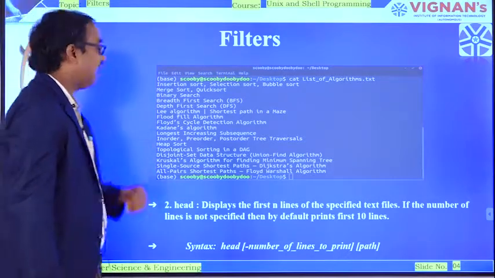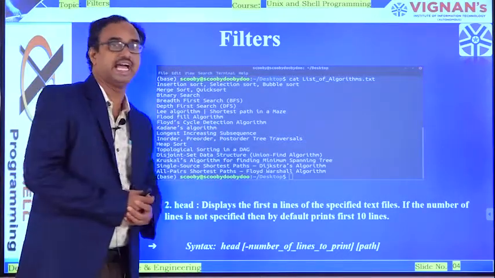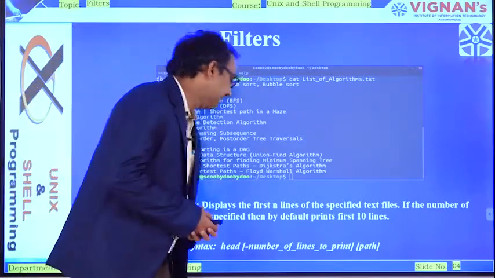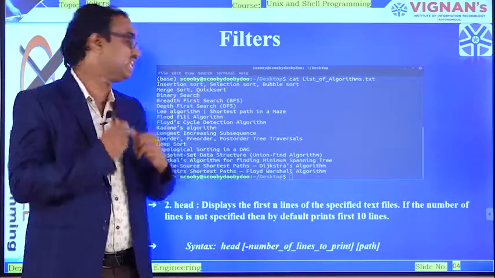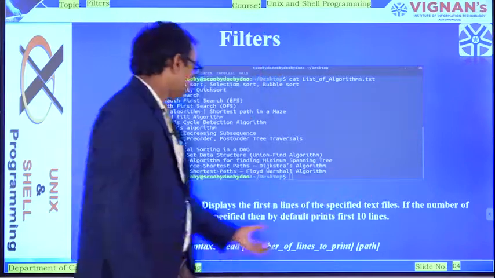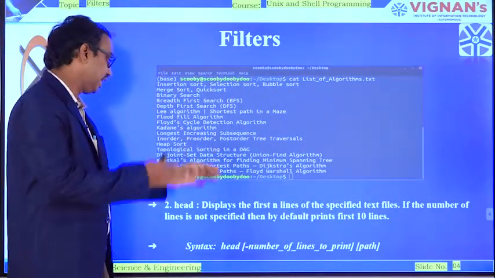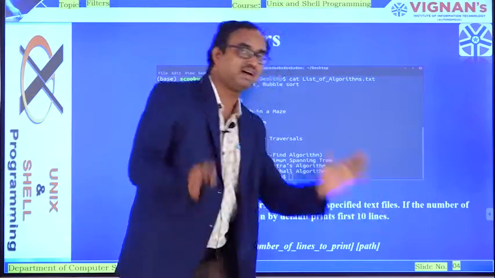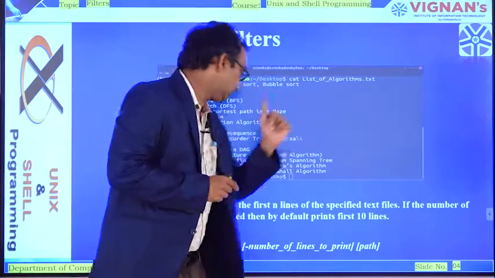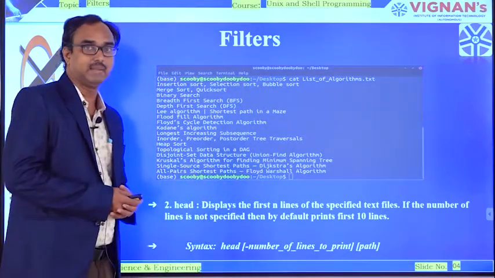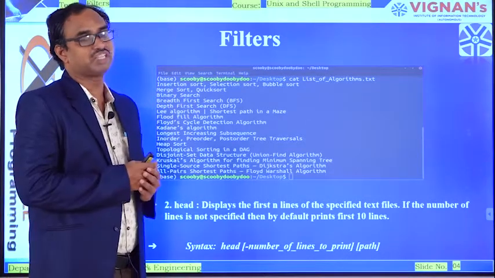After completion of the CAT command, the next one is the head command. The purpose of the head command is to display the first n lines of a specified text file. If the number of lines is not specified, then by default it will print the first 10 lines. That is the definition of the head command. And coming back to the syntax, it is almost similar to that of your CAT command.